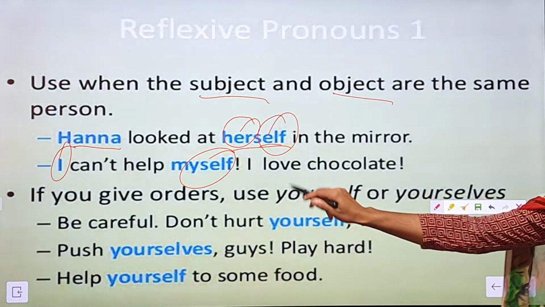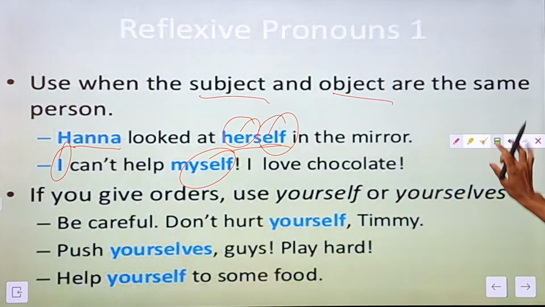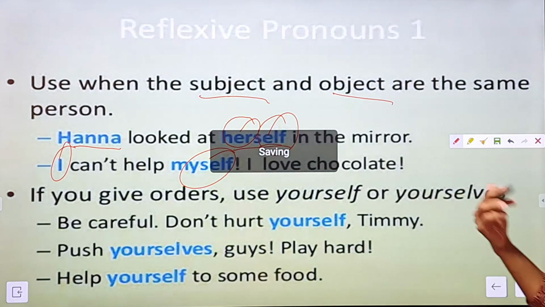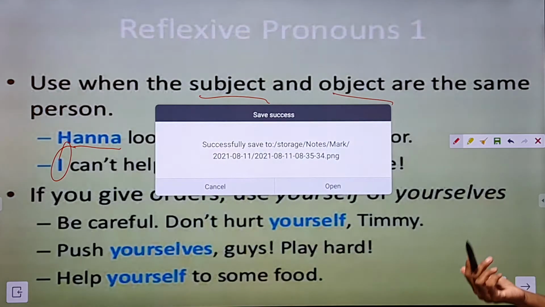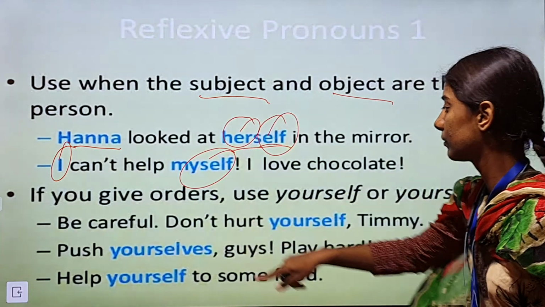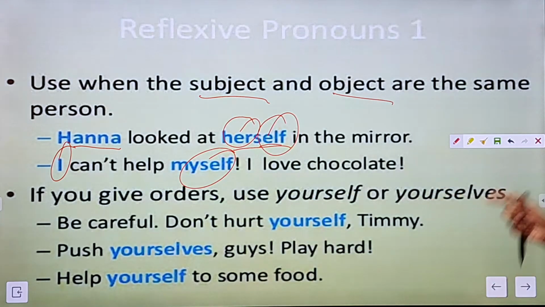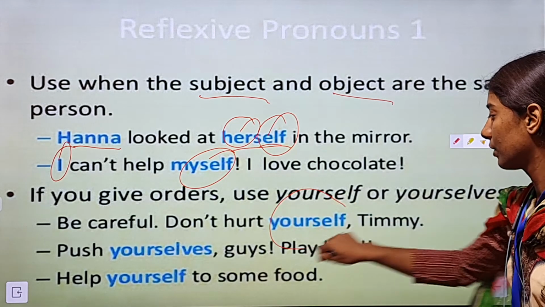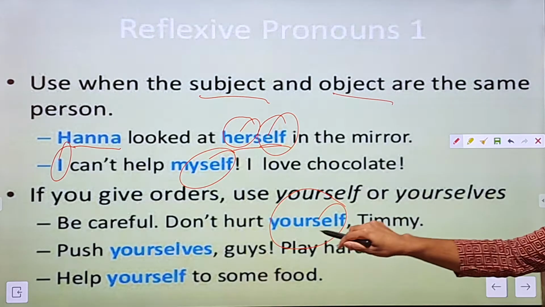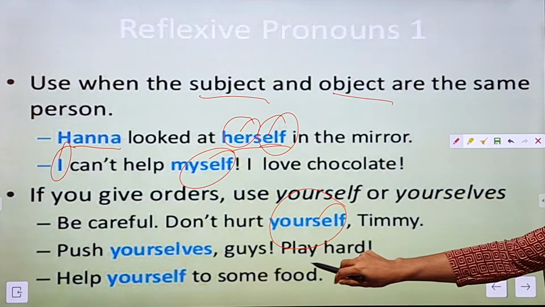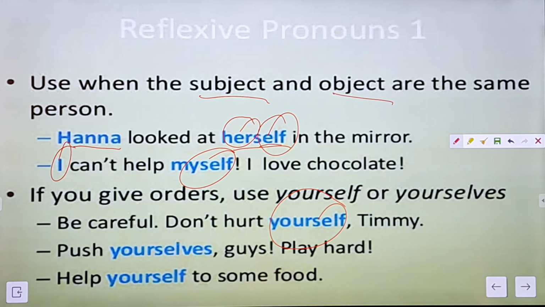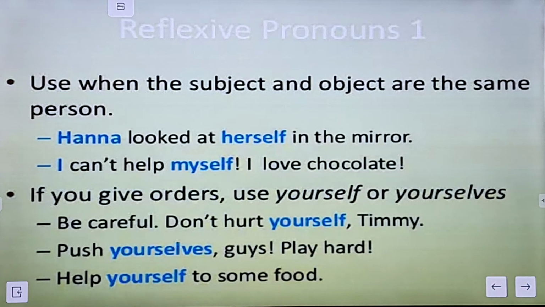If you give orders, use yourself or yourselves. So when we are giving orders, we will use yourself or yourselves. Be careful, don't hurt yourself. That is the order. Push yourselves guys, play hard. Help yourself to some food. So I hope that you have all understood about the reflexive pronoun. This was the first rule. Let's have a look at the second rule also.